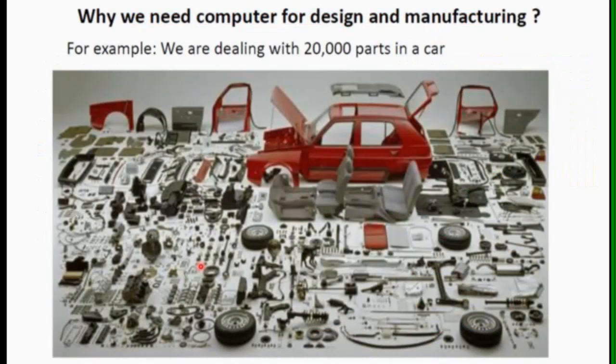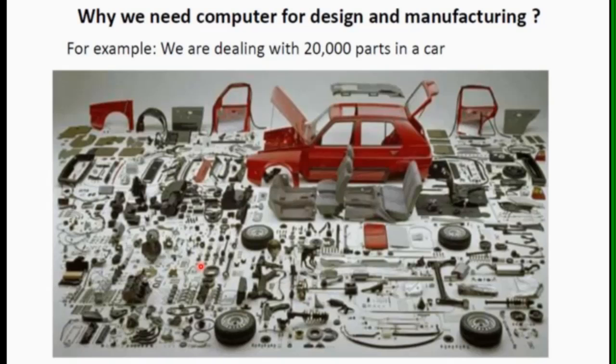Then we can see here why we need computers for design and manufacturing. Here is one example of car manufacturing, or any other manufacturing industries, likewise aerospace industries, automotive industries, or any mechanical industries or power plant industries where boilers, compressors, and turbines are basically used.